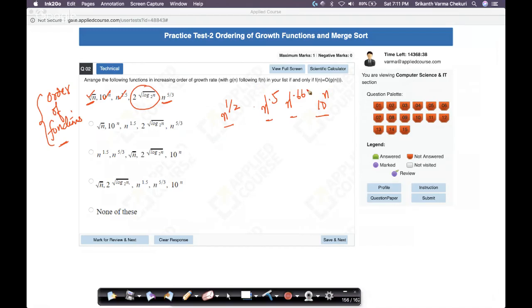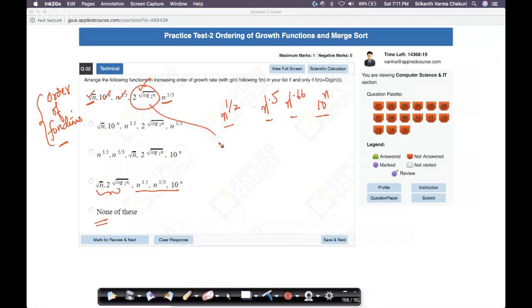The only confusion now is about this function. That's the tricky part. Now let's see what to do with this. I think this option has everything ordered properly. The only confusion is between these two, and there is an option called none of these. So you have to be very careful.